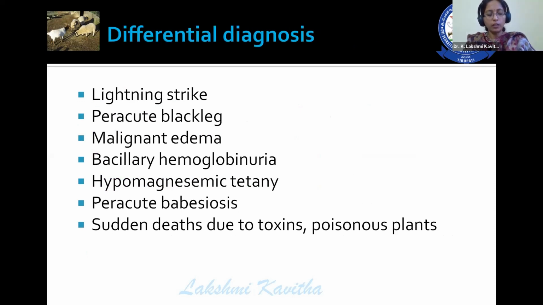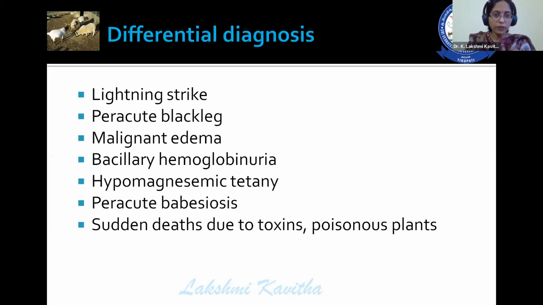Differential diagnosis: here, it should be differentiated from lightning strike. Definitely the history or the environmental conditions itself will give some clue about lightning strike. Peracute blackleg, wherein generally blackleg appears in well-bred or well-fed animals, and one side of the limb gets affected. It shows gangrenous myositis, and if you touch the affected portion, it gives crepitation. Also malignant edema of the face, bacillary hemoglobinuria, hypomagnesemic tetany, peracute babesiosis, and sudden death due to toxins and poisonous plants.